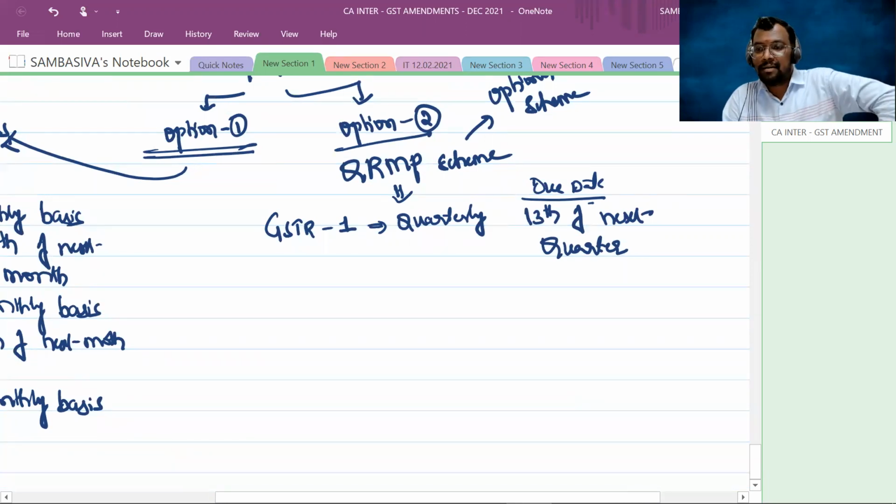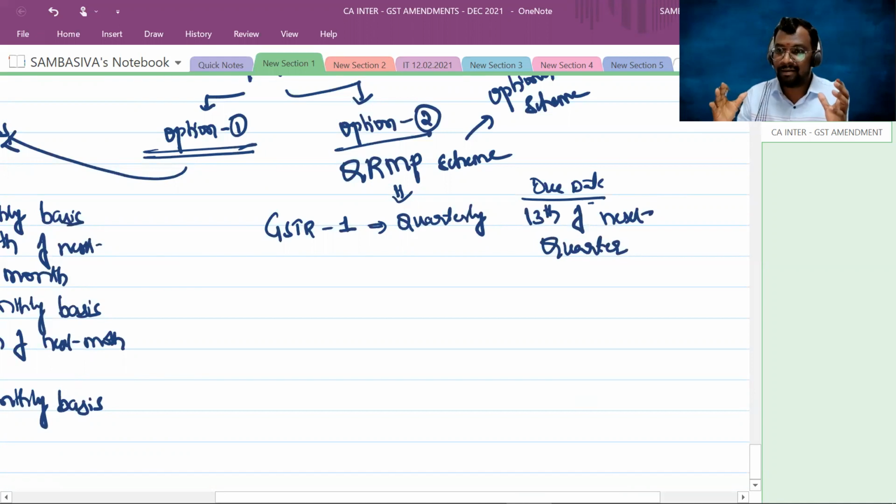Basically, the majority of the GSTR1s will be filed by the taxpayers on the due date. If the due date is 11th, they'll file only on 11th, in the majority of cases. So that's why the rush on the website is very heavy on the due dates. You might have observed that on the due date the website may hang and the server will be down. These kinds of technical problems we will face. So in order to decrease the rush on the website, the GST Council has come up with different due dates.